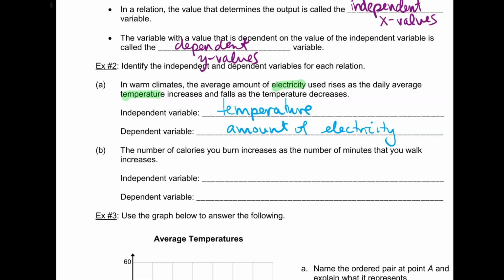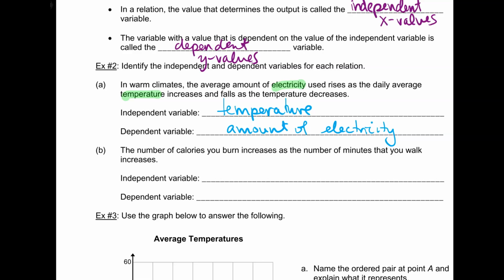But like, we wouldn't know how much electricity if we didn't know the temperature. So for instance, if I locked you up in a room, shook you up, whatever, and you have no idea what time of day it is, you would have no clue what the temperature is outside. Versus if I say it is 7 a.m. in Southern California, you'll be like, okay, well, it's probably going to be around 70 degrees or so. So knowing the independent can tell you how much the dependent will be.